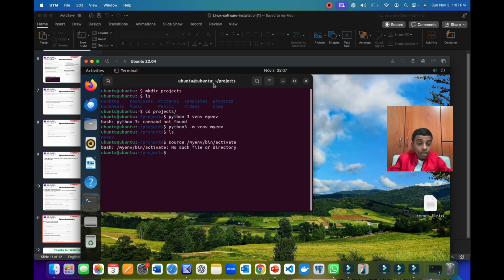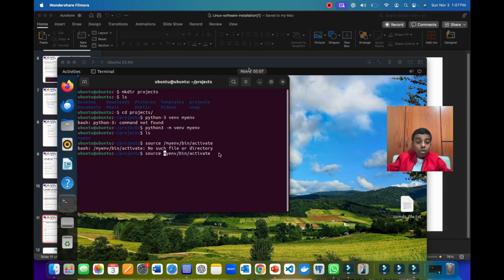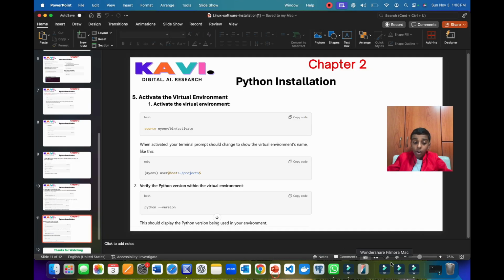Now when we press enter, seems like I have made a mistake. Oh, seems like I'm supposed to write source myenv/bin/activate. Now when I press enter, it's showing myenv and ubuntu@ubuntu:~/projects. Now let's go back to our PPT to learn more.